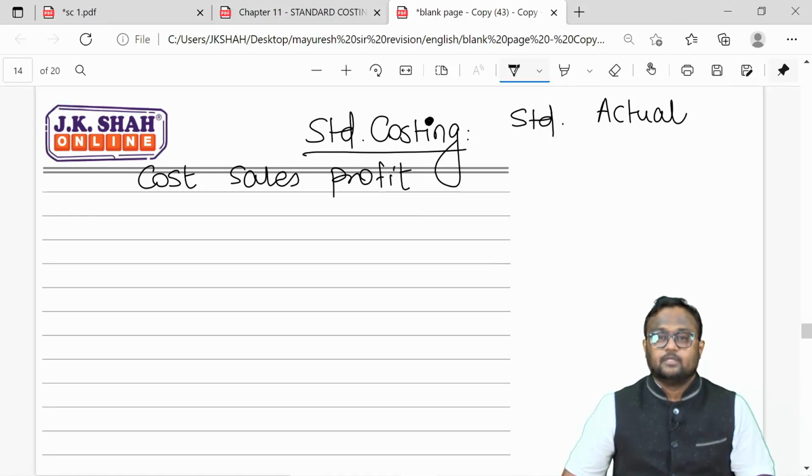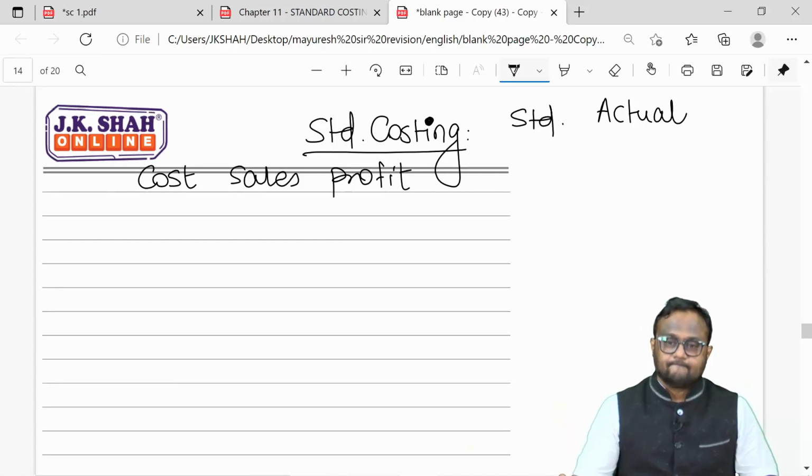And trust me, each one can give you a variance. Whenever you compare actual with standard, and if there is a variation, which I'm sure there will be, the difference between standard and actual is called a variance.